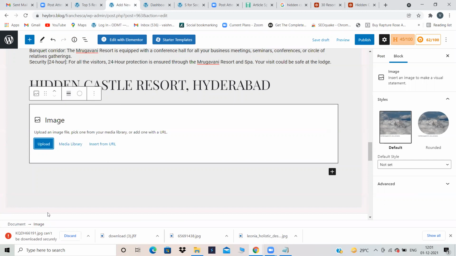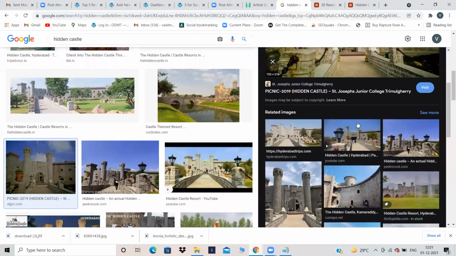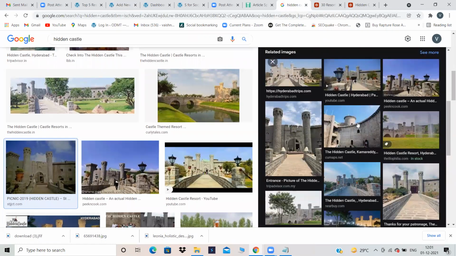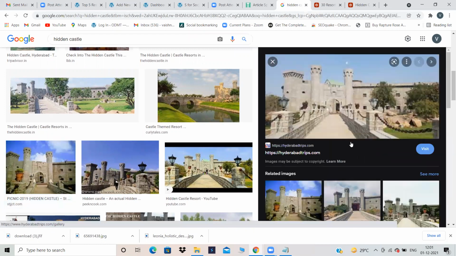Okay, see, can you see this? This image which we have downloaded just now has not been downloaded securely. That means you cannot copy and paste their images. They have put some code there so that somebody does not copy their images. So please do not copy anybody's images. Obviously, you will not be able to copy. So take some other image instead of that particular image.